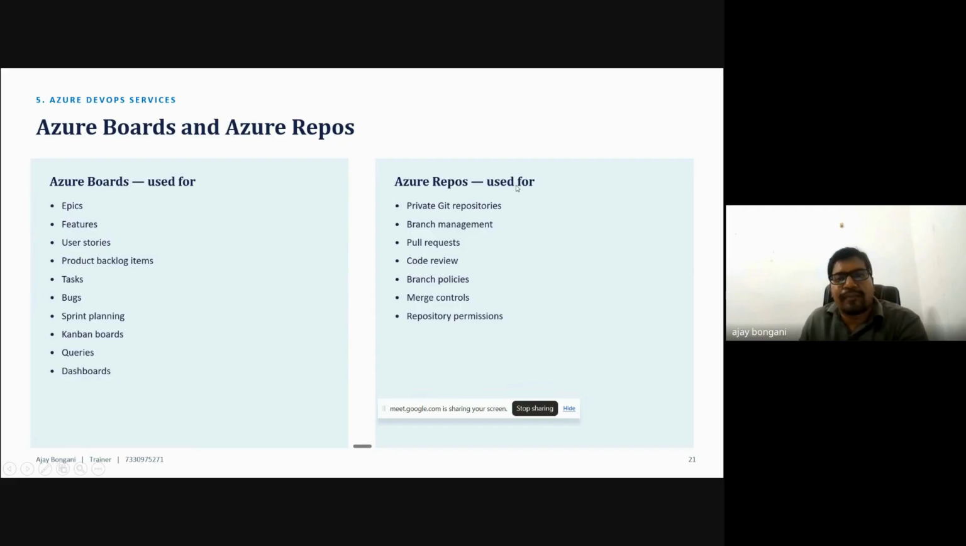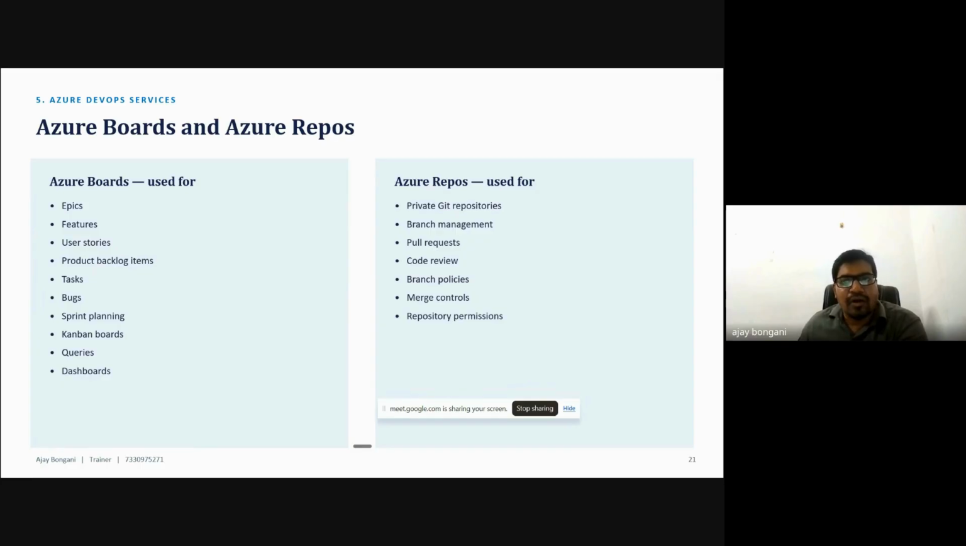And next is Azure Repos. Azure DevOps is used for private Git repositories. Normally everyone can use GitHub, because this is called a version control system. There are lots of version control systems available in the market, right? There is GitHub, GitLab, and from the Azure point of view we use Azure Repos, and from the AWS point of view we use AWS CodeCommit. Those are the different types of version control systems.